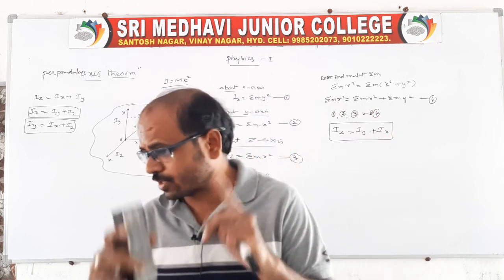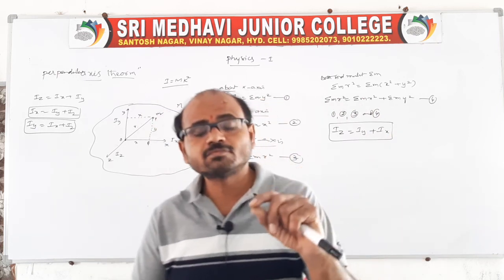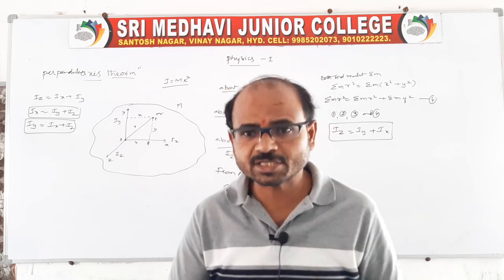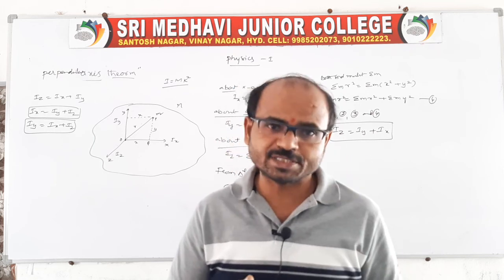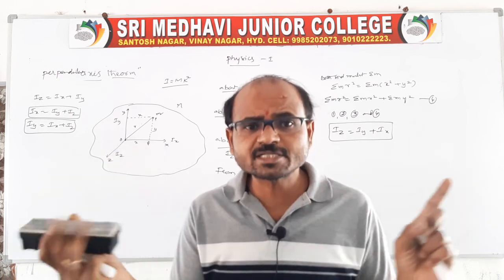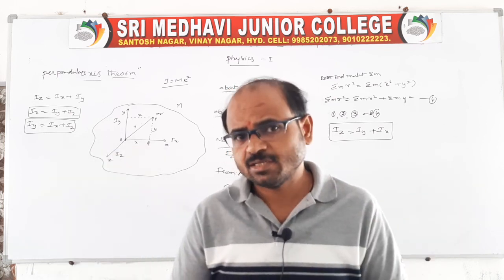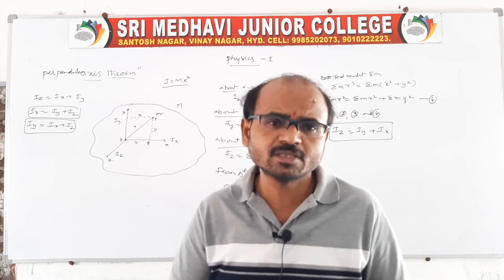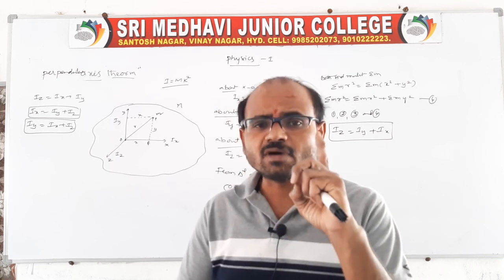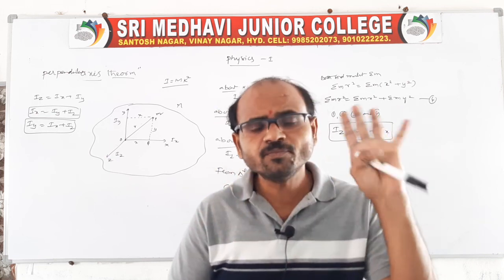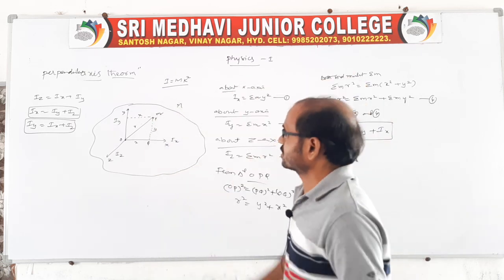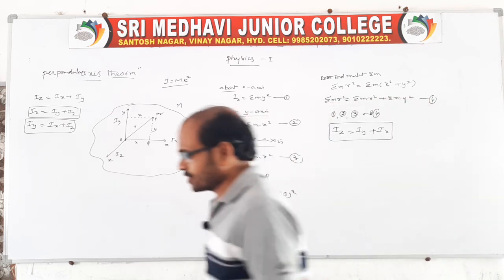I forgot to tell you one more thing. We have to find the radius of gyration also, not only the moment of inertia, for each and every given regular body. In all these applications I will tell you one or two derivations, because those derivations have integration methods. I will show one integration method, and the remaining I will tell you the final answers, because it is not required. So this is about the theorems and about the moment of inertia of regular bodies that we have to find.